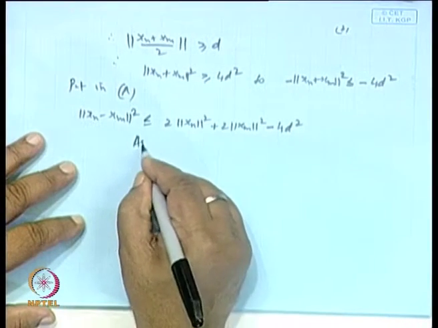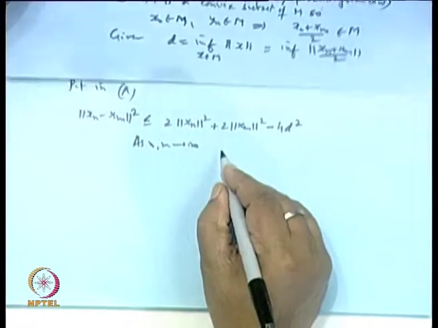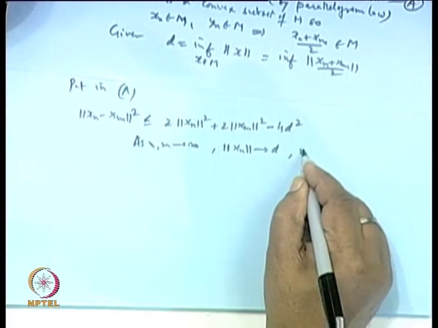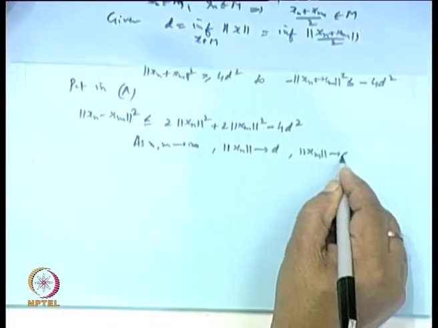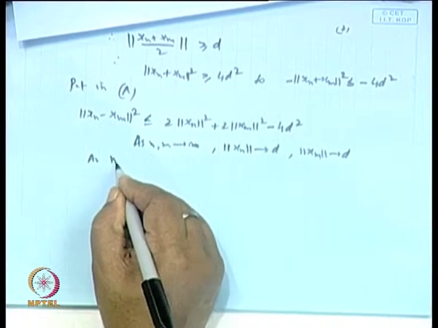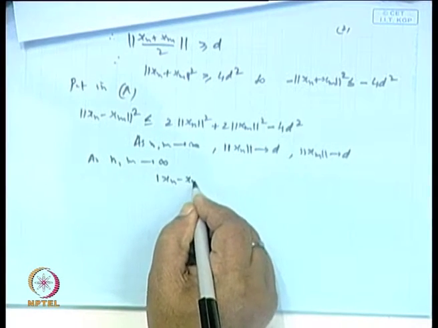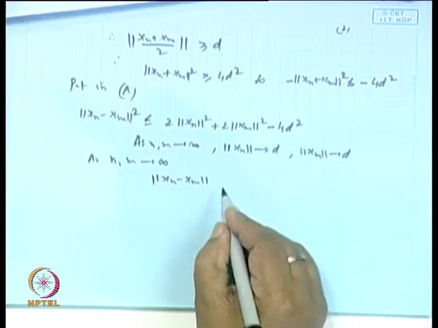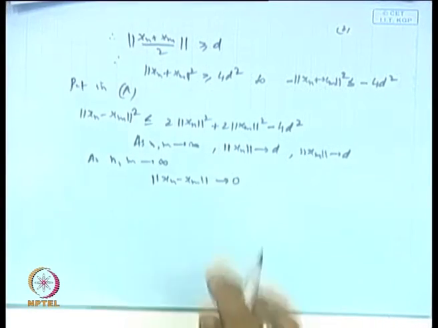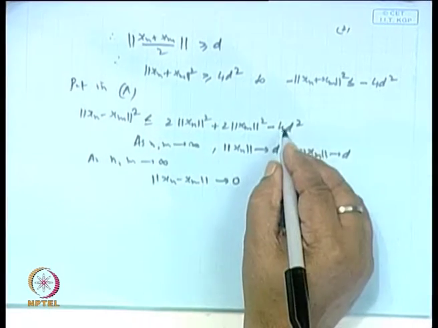Now, as n, m go to infinity, it is given that norm of Xn goes to D, so norm of Xm will also go to D. So, when n, m tend to infinity, norm of Xn minus Xm will go to 0. In fact, it is less than or equal to 0.